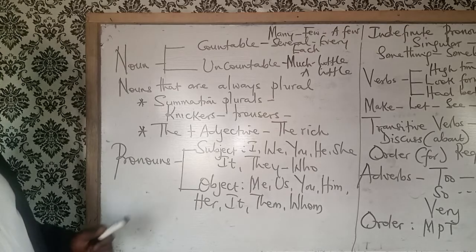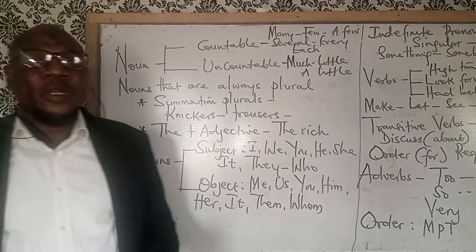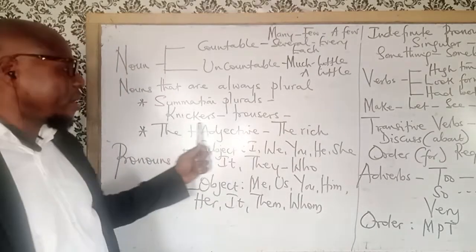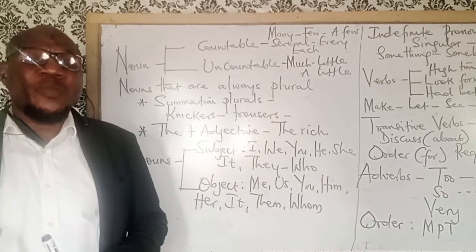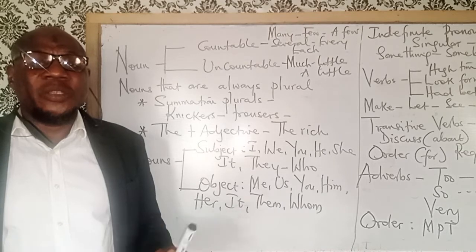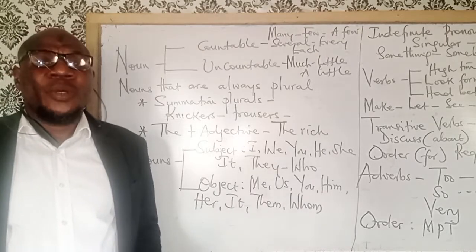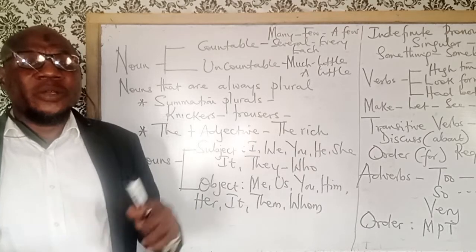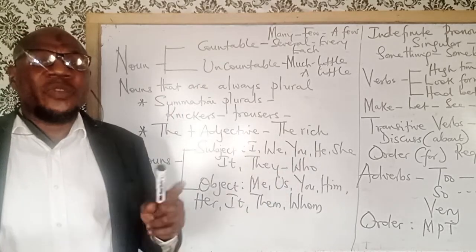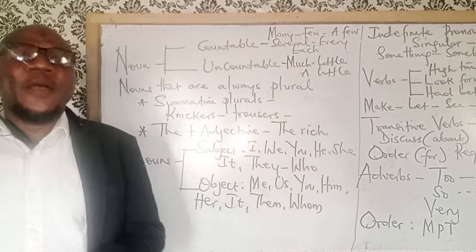One of them is summation plurals. Summation plurals like knickers, trousers, glasses, scissors, they are always plural. So you can say, my scissors are sharp. But when you say my pair of, it will change to is. My scissors are sharp. My pair of scissors is sharp.